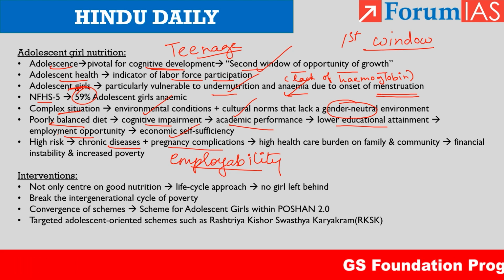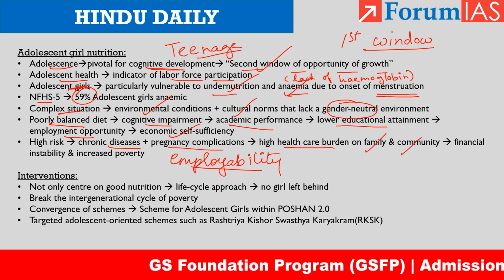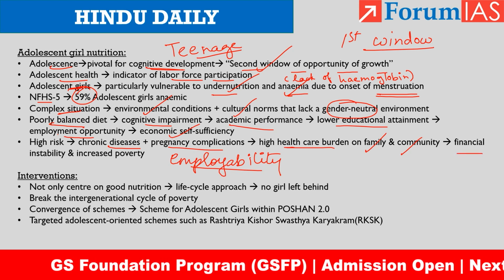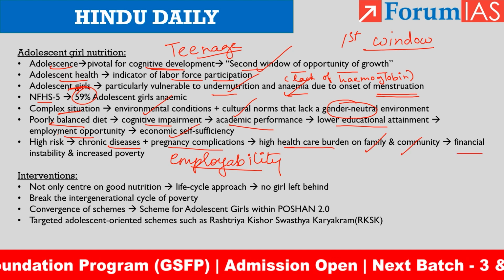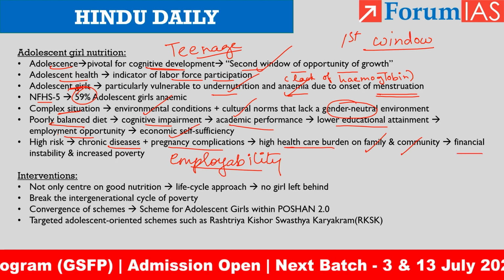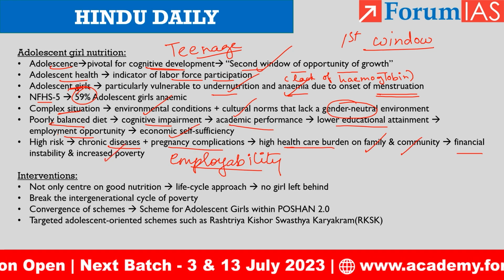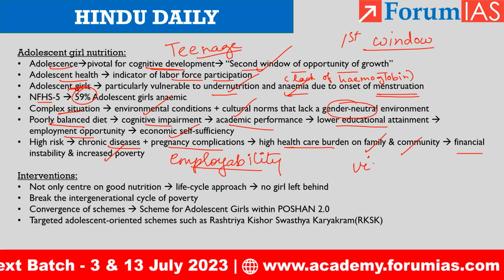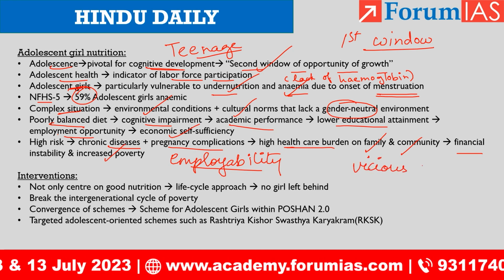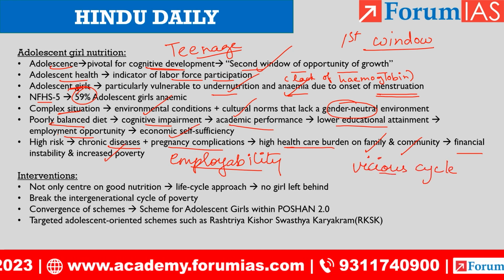So when that is happening, there is a high healthcare burden on family and community. Again, there is financial instability because of the increased healthcare burden, and then again it leads to an increase in poverty. So again there is a vicious cycle. So these words are all key words which can be used directly in your mains answers.